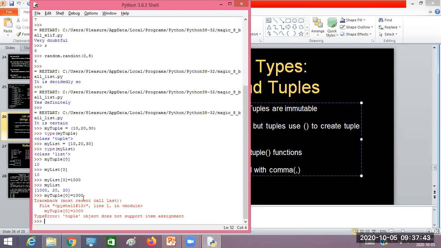Write protected means they can be only read but cannot be modified. So in those cases, it is better to go for the tuple data type. If you want to have such kind of data in the document, then it is better to go for the tuple. Because once you store the data in the tuple, it cannot be altered or modified. Are you getting?